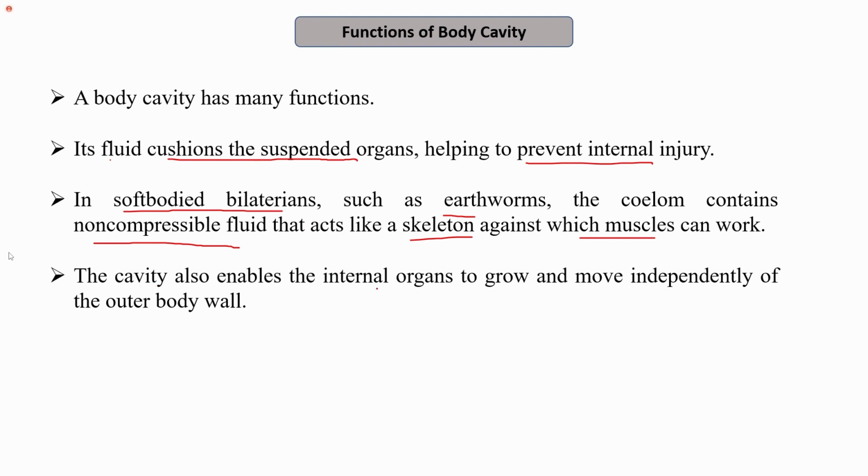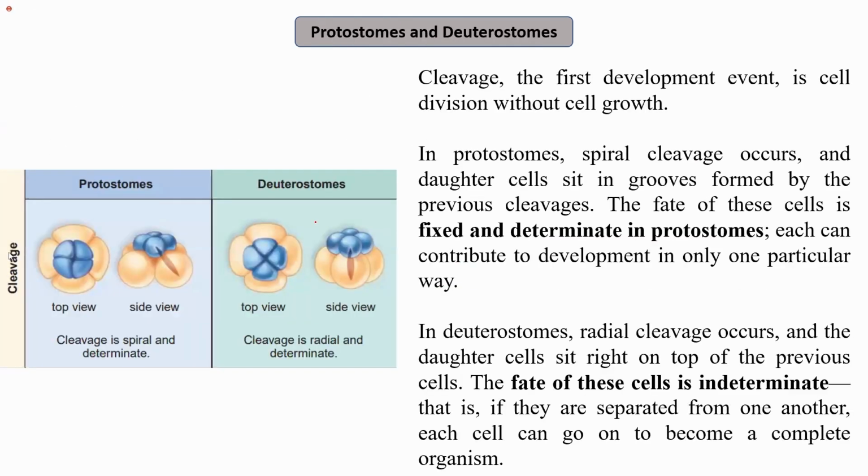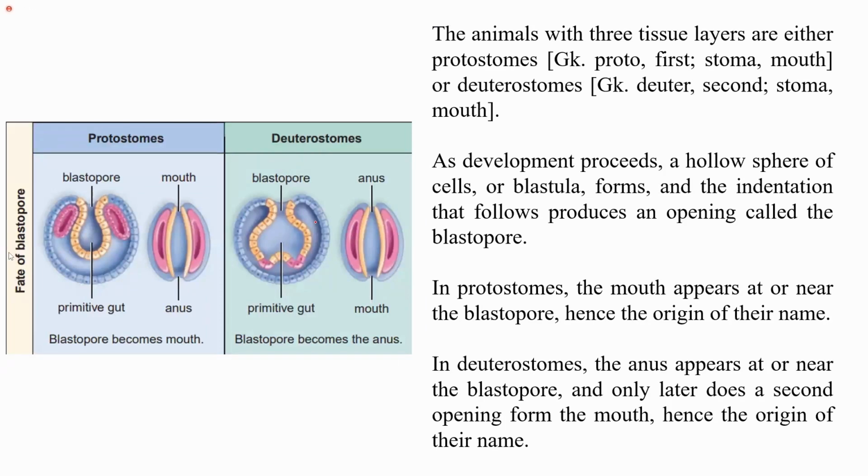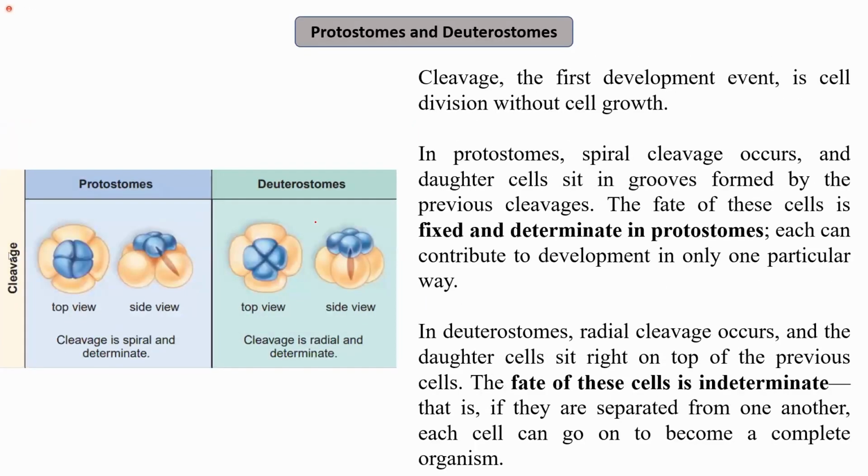The cavity also enables the internal organs to grow and move independently of the outer body wall. So the cavity provides space for the internal organs to grow and move independently of the outer body wall. These are the functions of the body cavity in coelomates. Now, organisms can be classified into two different classes, protostomes and deuterostomes, on the basis of how the cleavage takes place during embryonic development, what the fate of the blastopore is, and how the coelom is formed.